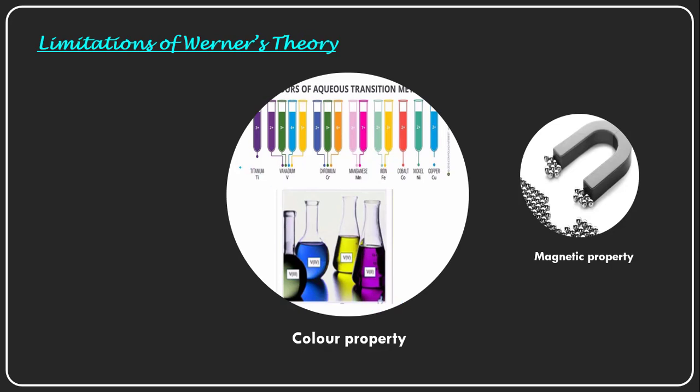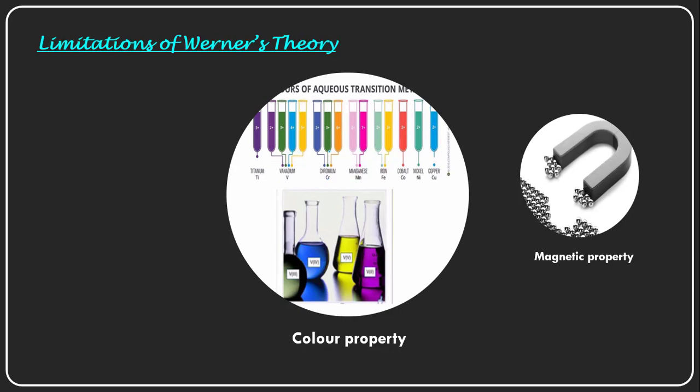See here, the titanium complex has a purple color, and vanadium complexes have four variations of colors according to variable oxidation states: vanadium plus 2 is purple, plus 3 is green, plus 4 is blue, and plus 5 is yellow.